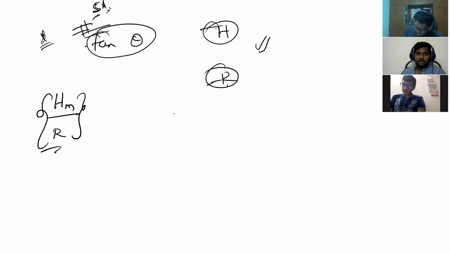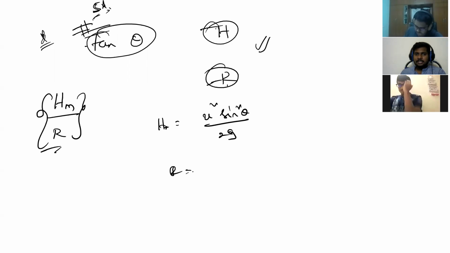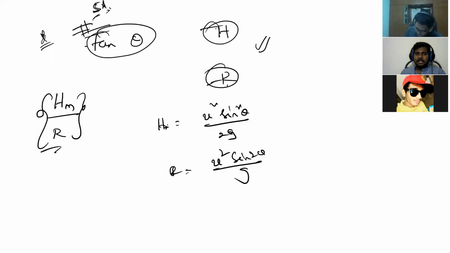Good, that's tan theta. Because h is u square sine square theta by 2g, right? Range is u square sine 2 theta by g, right? If I divide both of them, g gets cancelled, u square gets cancelled.